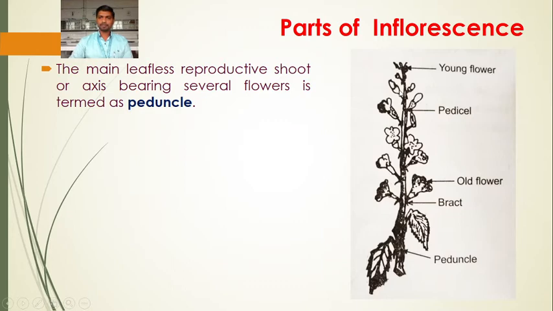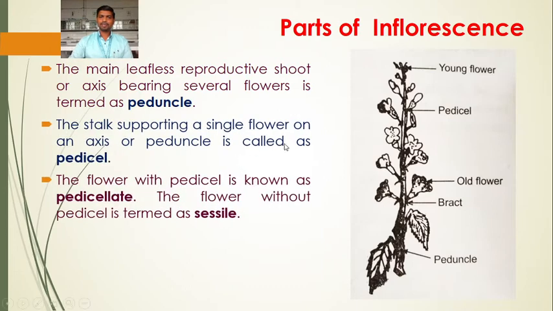That axis is called the peduncle. So the main leafless reproductive shoot or axis bearing several flowers is termed as peduncle.